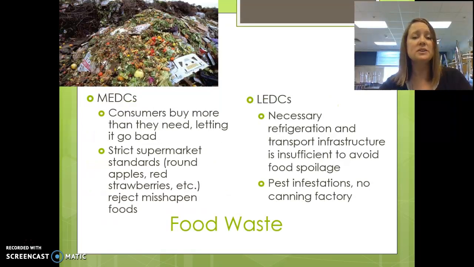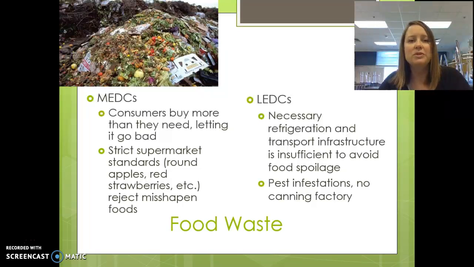As far as food waste goes, there's waste in both the more economically and less economically developed countries, but for different reasons. We tend to waste because we buy more food than we need, which means it goes bad before we can eat it. Supermarkets have certain standards, like they want to sell round apples or red strawberries.